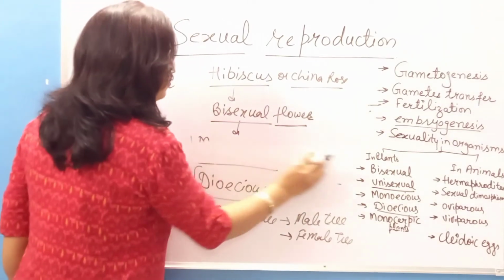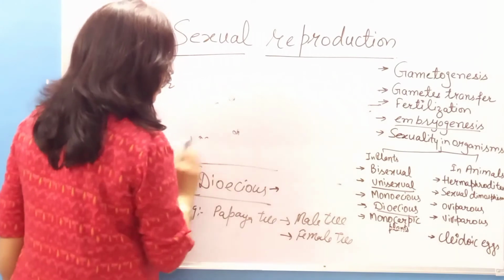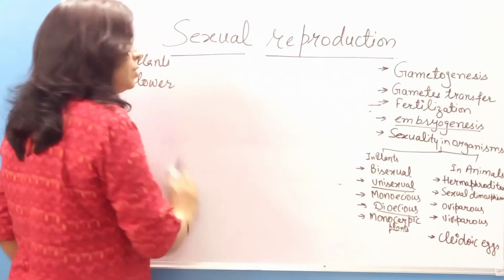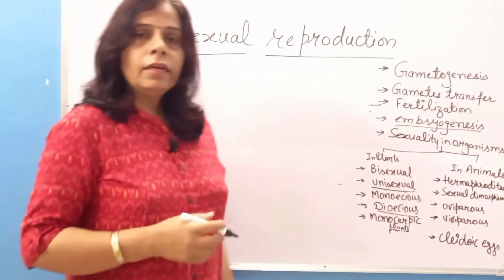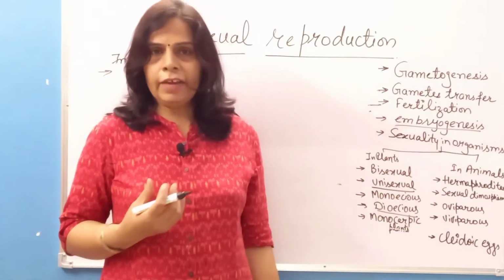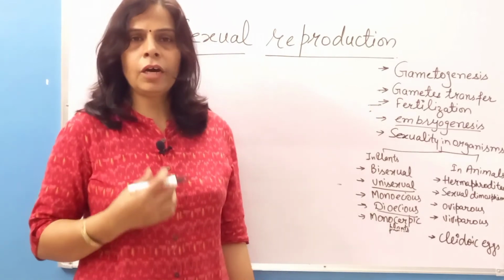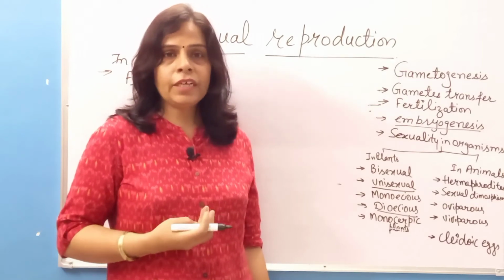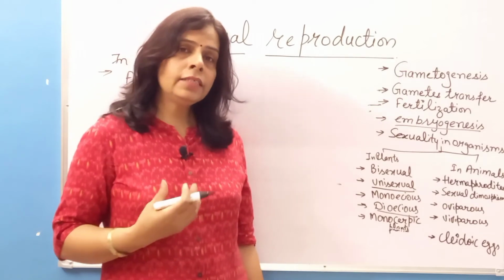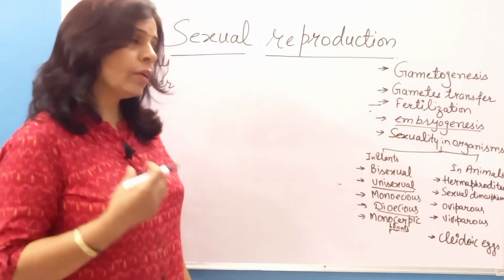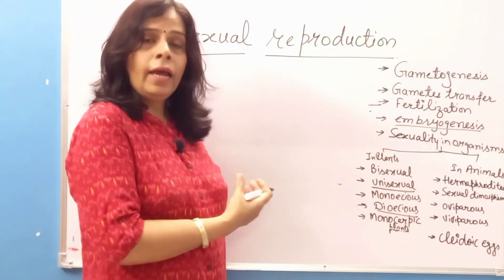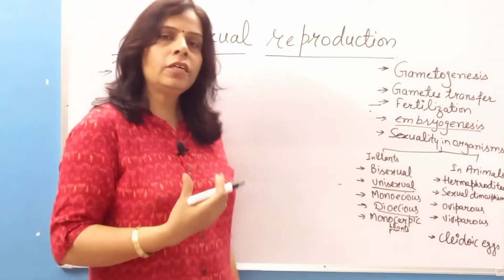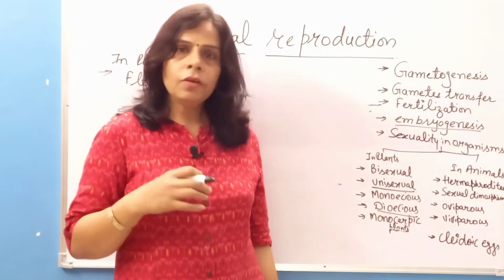And one more term is written in front of you, that is monocarpic plants. As this is a chapter dealing with sexual reproduction, and we have done in our previous video that in the lifespan of one organism there are various phases of life, like birth, then juvenile phase, then reproductive phase, and this is the reproductive phase in which the organism is able to reproduce. And here we are talking about sexual reproduction. So we are concerned with the reproductive phase of the organism.